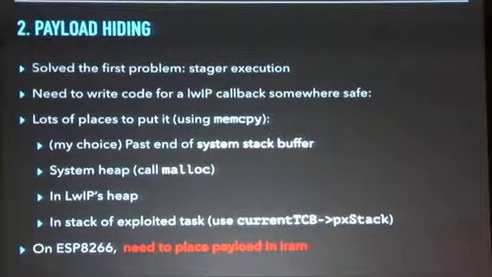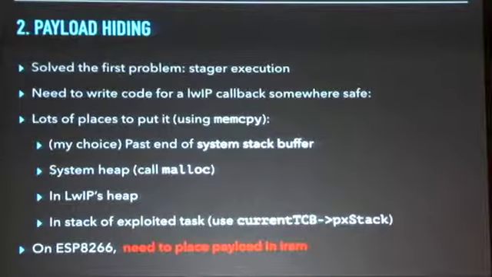But we need to write the code for our callback that's also part of our request somewhere in memory where it's not going to be disturbed. And we can use memcpy to do this, so the OS gives us a function that makes it easy. And there's more than one place where you can put it. My choice was to put it past the end of the system stack buffer, so this is unused real memory where nothing will touch it.